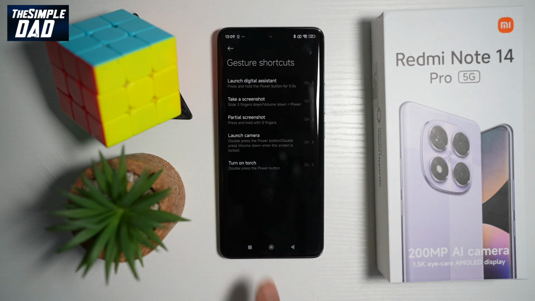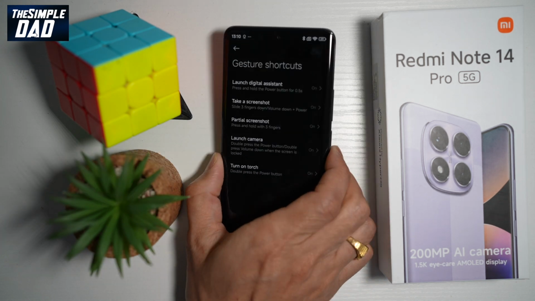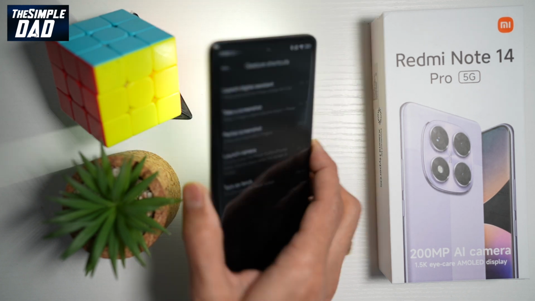Now the next gesture control is launching your camera. So you can double press the power button or you can double press the volume down when the screen is locked. And lastly, if you want to turn on the torch, you can go ahead and double press the power button and this will turn on your torch.